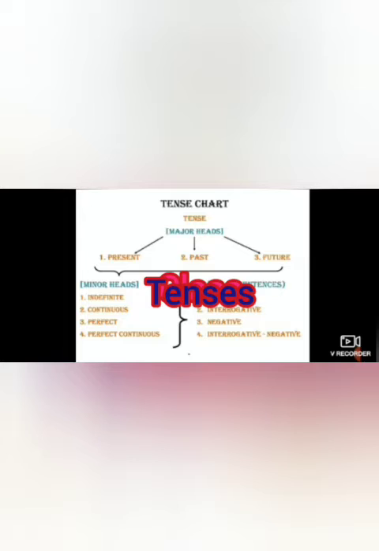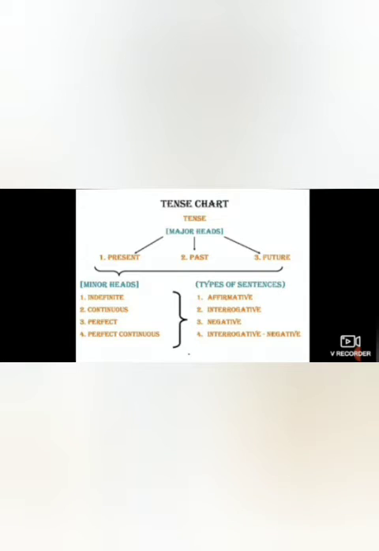Present tense, second past tense, and third is future tense. Now see the minor heads. I have given this minor head name because this is all kinds of sentences and tenses. The first is indefinite, continuous, perfect, and last is perfect continuous. And now these four parts also have four different parts of the sentences. See this? This is affirmative, interrogative, negative, interrogative with negative.